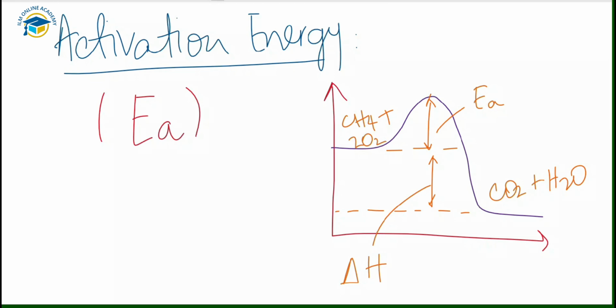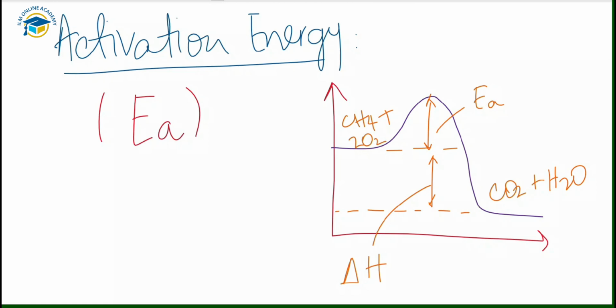Reactions can be thought of as a result of collisions between atoms, molecules, or ions. In many of the collisions, the colliding particles do not have enough energy to react and they just bounce apart. So a chemical reaction will only happen if the total energy of colliding particles is greater than the required activation energy of the reaction. This activation energy is represented by EA.